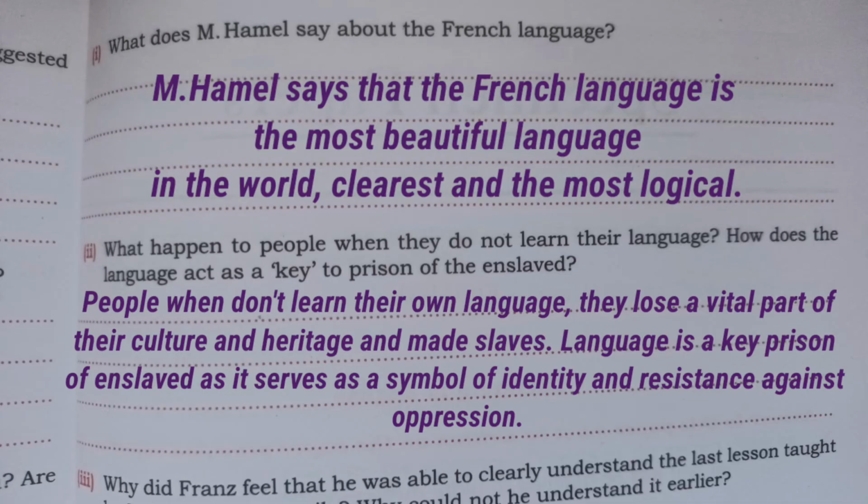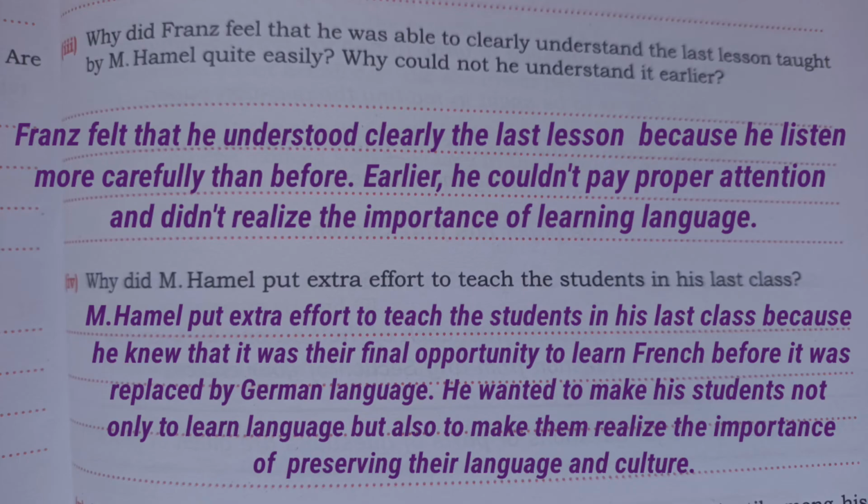and are made slaves. Language is a key to prison of the enslaved as it serves as a symbol of identity and resistance against oppression. Number 3, why did Franz feel that he was able to clearly understand the last lesson taught by Hamel quite easily? Why could not we understand it earlier?